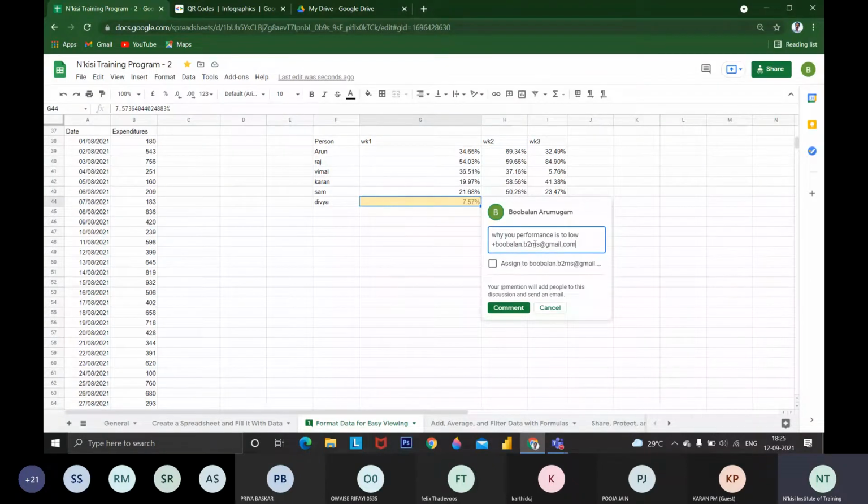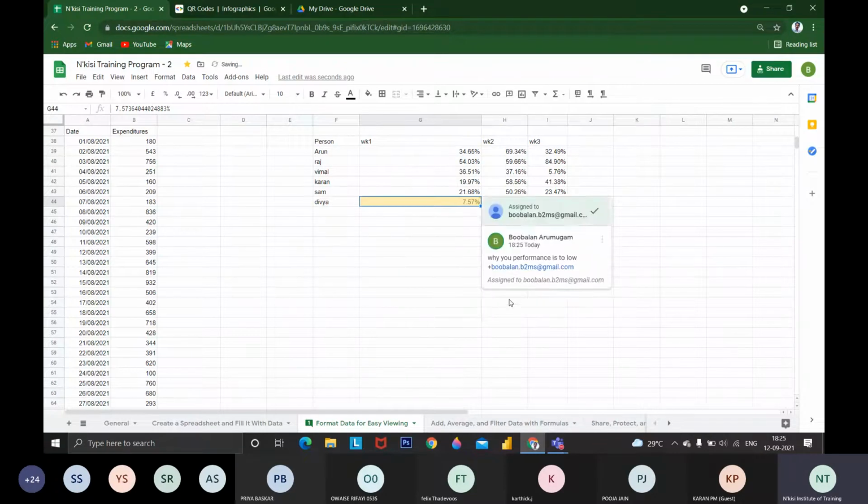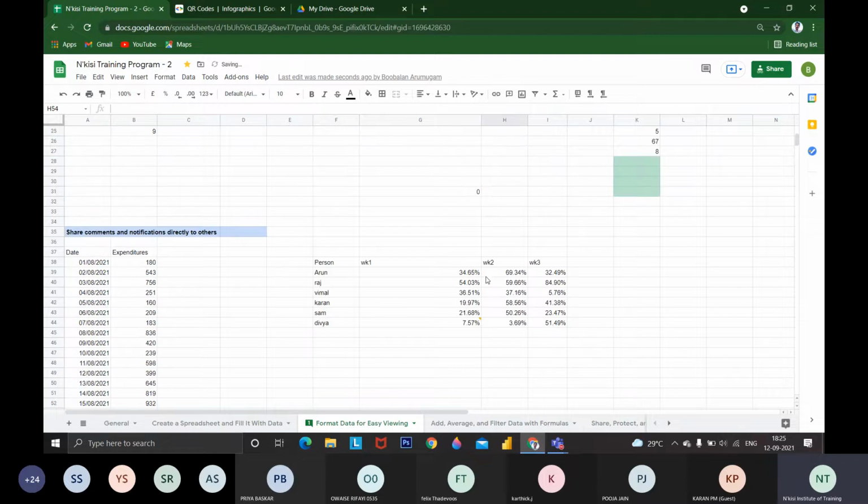Or you can specifically mention that they are the only person who can resolve this issue. No one else can see the comments, whatever it may be. The others will not be able to see. Then if you are assigning it to them, they will be entirely responsible for resolving this issue. They have to give justification for why this percentage was so low compared to other people. This is one cool feature where we can work collaboratively and share with any people.